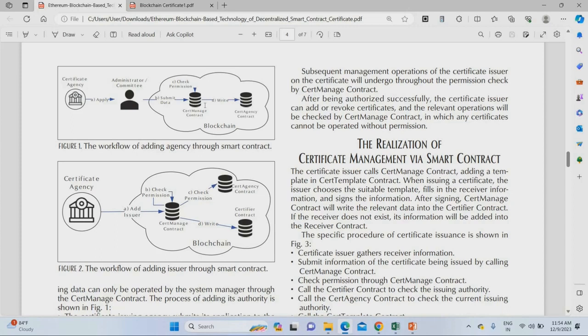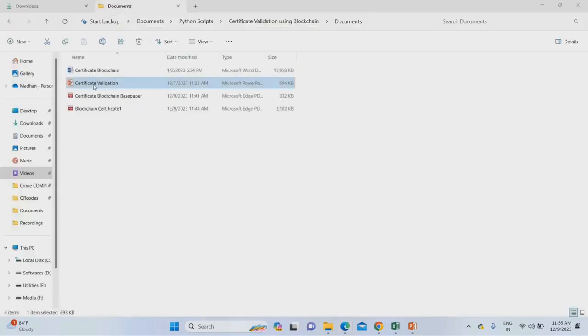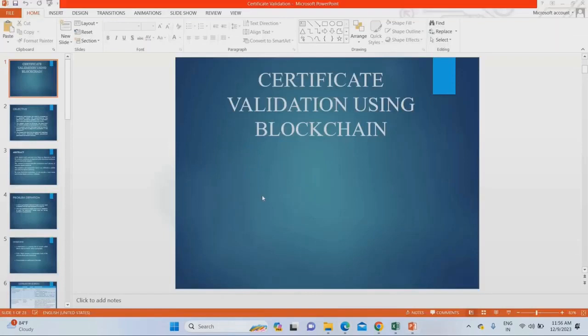But the main drawback of SHA-256 was that it was less secure when compared to our proposed system. In our proposed system, we are going to consider SHA-512 as the major algorithm. That's what we are going to do. Let's move on to our proposed system. We will directly explain the proposed system, existing system, drawbacks, and everything in a presentation format. Let's move on to the project presentation.